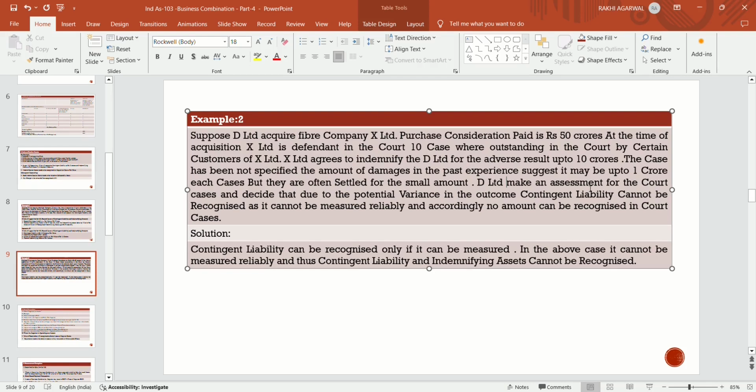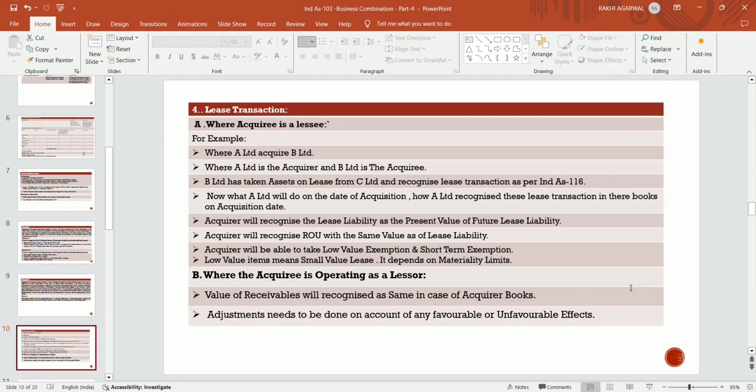X Limited will not compensate or indemnify for that liability. So in the above case, it cannot be measured reliably and thus D Limited cannot recognize contingent liability and indemnification asset in a lease transaction where the acquiree is a lessee.